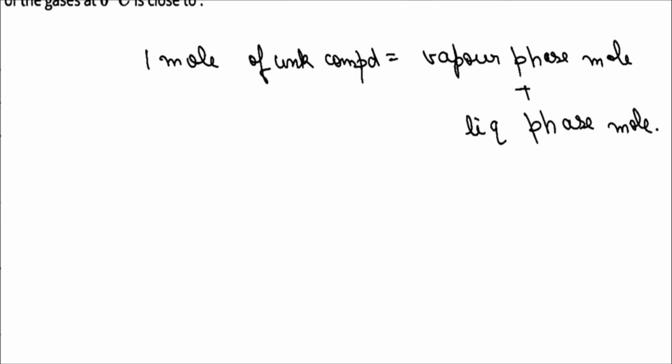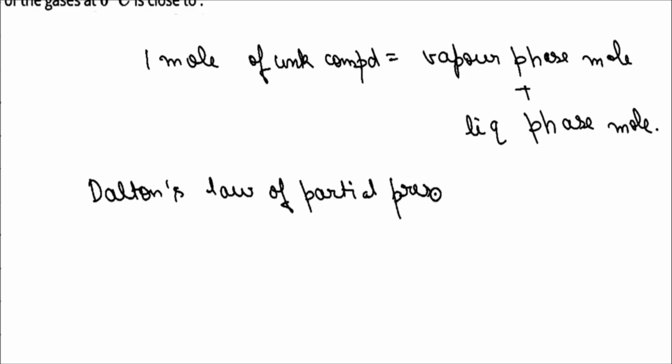What we do is apply Dalton's law of partial pressure. Dalton's law of partial pressure is a gas law which states that the total pressure exerted by a mixture of gases is equal to the sum of the partial pressures exerted by each individual gas in the mixture.